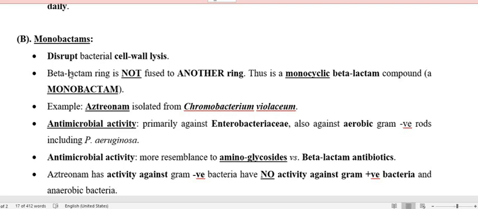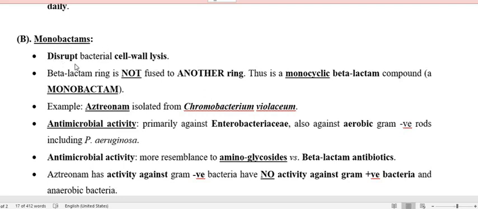Penicillin has the thiazolidine ring. Cephalosporin has the dihydrothiazine ring. Carbapenems also have a ring along with the beta-lactam ring. But monobactams don't have one. That is why only one ring is there. That is why the mono comes. So the monobactam example, as I earlier mentioned, is aztreonam.